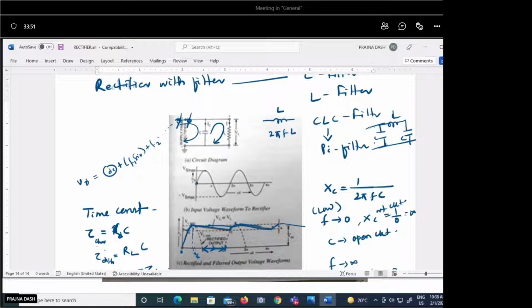In this case, when we choose the capacitor value, some amount of your AC is filtered out, but some AC component will still be there. That remaining AC can be filtered out through the inductor. Then some components of your AC will be filtered through the capacitor. So the efficiency of this CLC will be more in comparison to your L or C filter. There are various types of analysis.